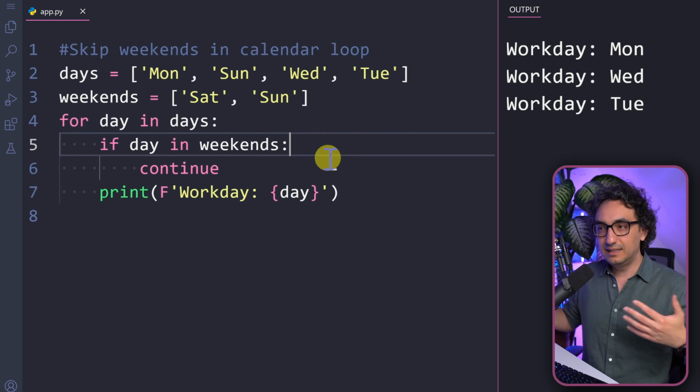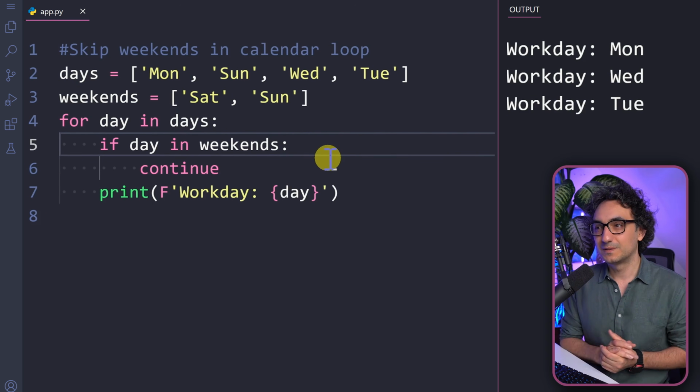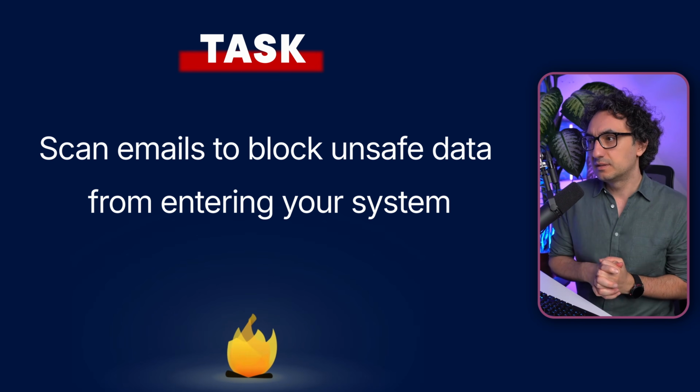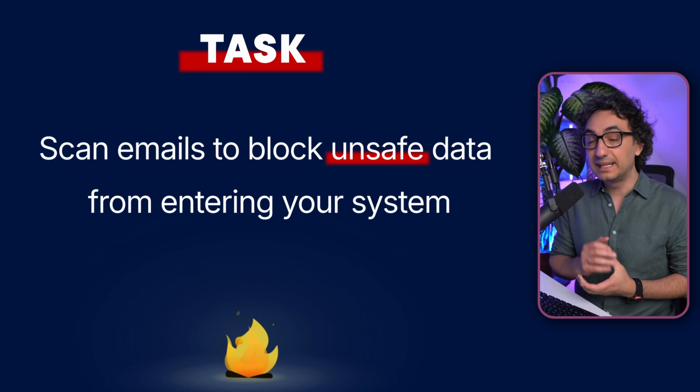Then things are going to be easy to write and easy to read. So with that, we have solved the task. Okay, so now let's have the following task, and it says, scan through a list of email addresses and prevent unsafe data from entering your system.